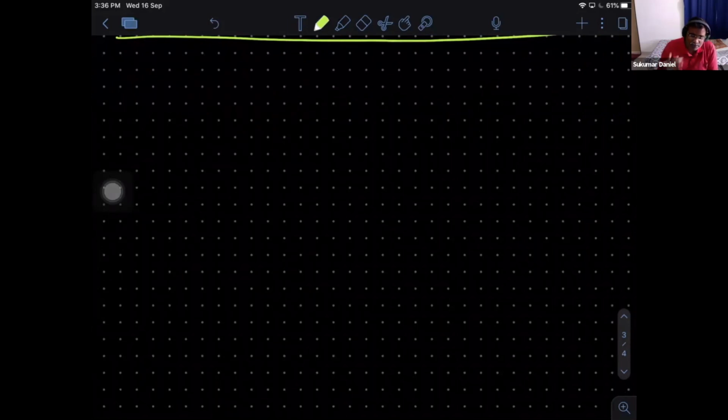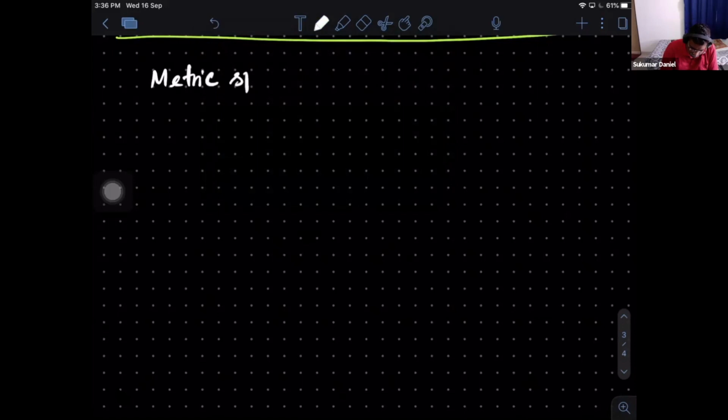But this is something familiar. The moment you say some notion of length, you have already learned what are called metric spaces. A metric space is actually a set on which you can define a distance function called d, which has a number of properties.